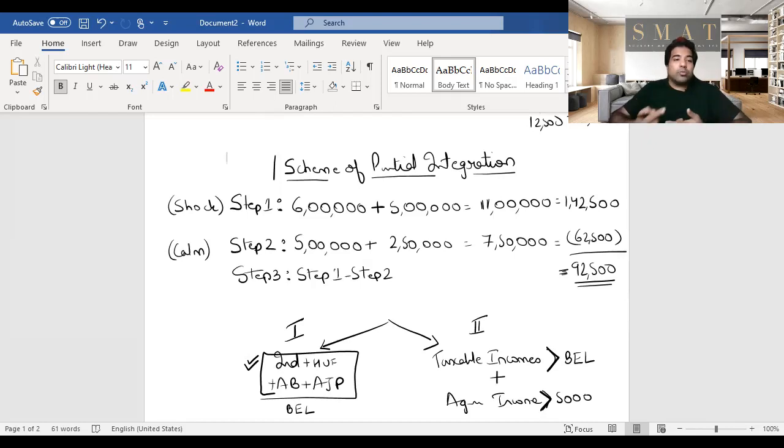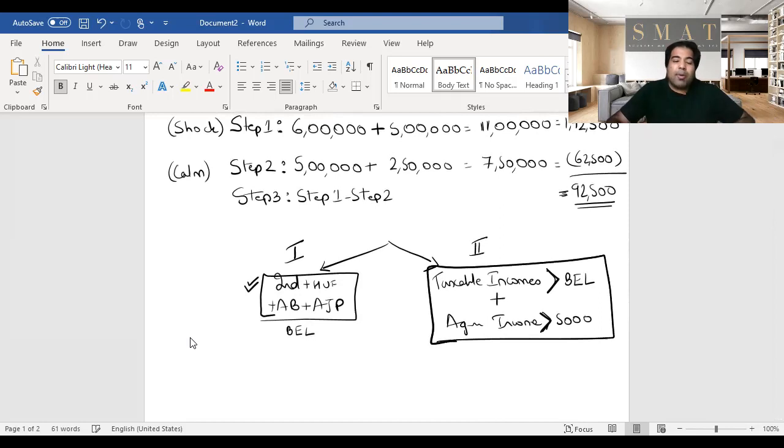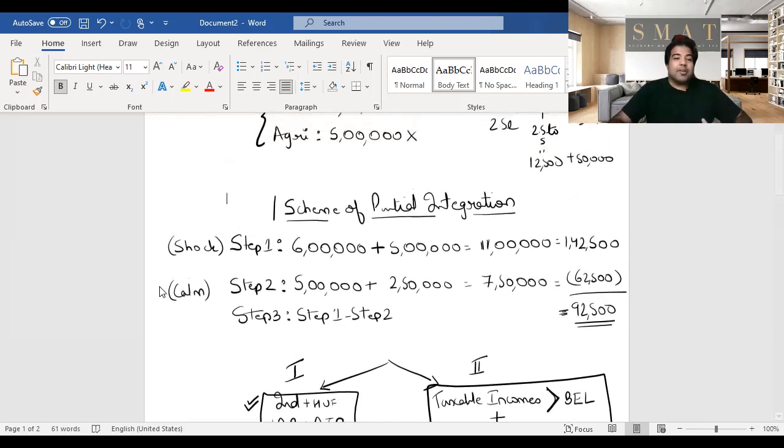But if you enjoy both incomes, like taxable income more than your basic exemption limit, and you have agriculture income also more than 5,000. And when I say agriculture income, it is a net income, revenue minus the expenses. If both these conditions are fulfilled, only then the scheme of partial integration applies to you. And guys, that's the reason they call this a scam of partial integration.